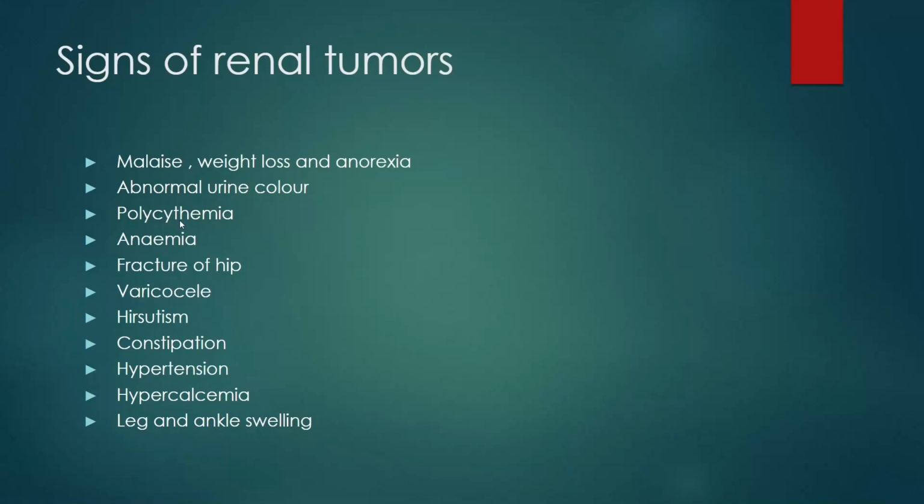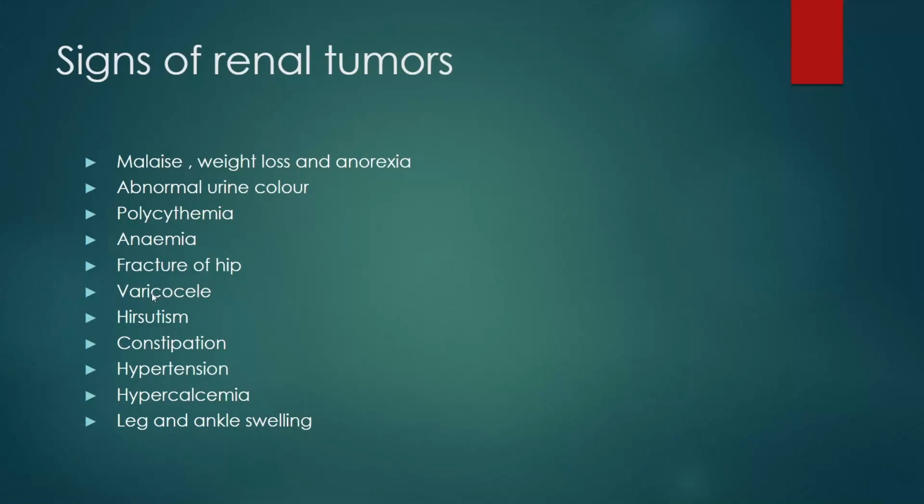Next, polycythemia. Polycythemia means an abnormally high number of red blood cells. There will be high production of RBC in the blood, and it is considered a primary disease or secondary condition of renal tumors. Next, anemia. There will be complete blood loss or reduction in the production of RBC. Next, fracture of hip and varicocele. As there is a depletion in calcium, there will be a risk of fractures.